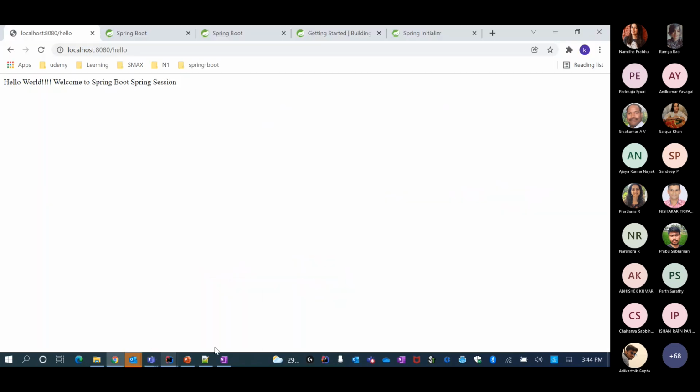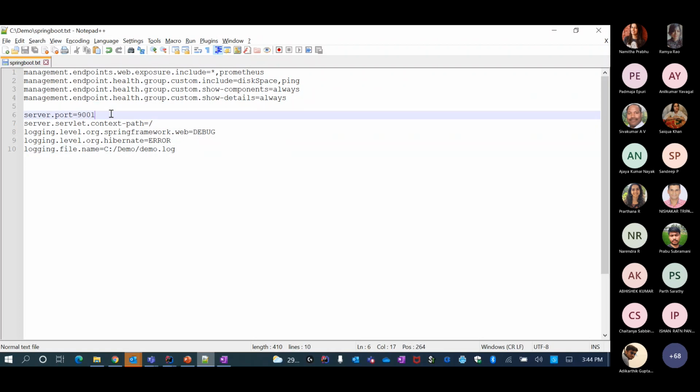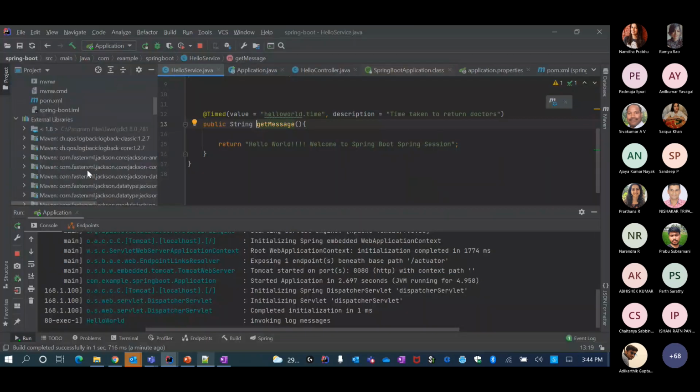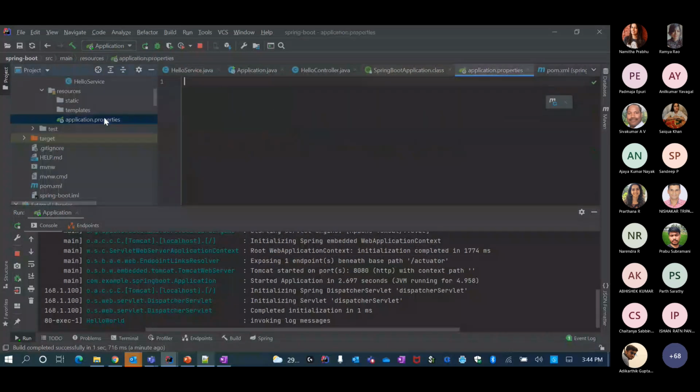Now let's say that I want to listen on a different port. All I need to do is go to application.properties and specify this. Then let me restart.